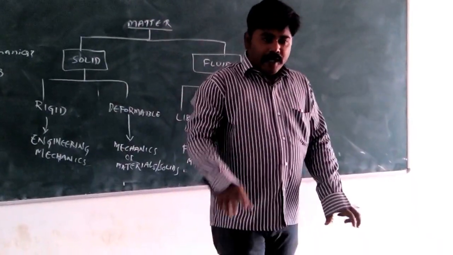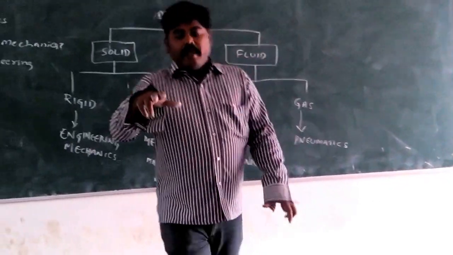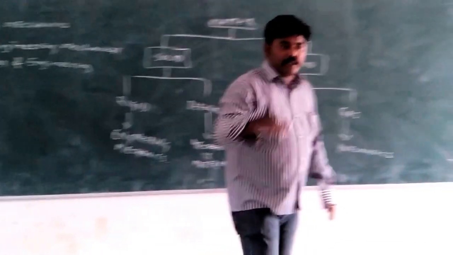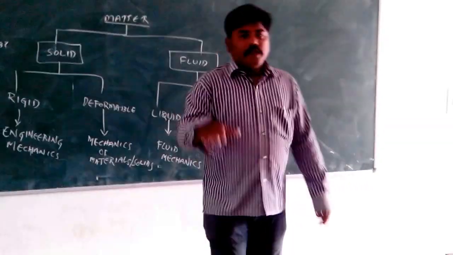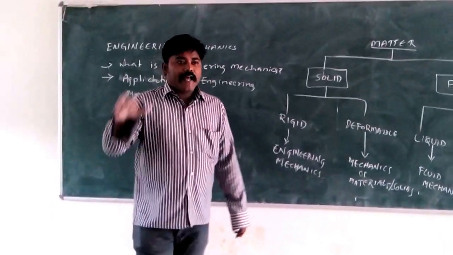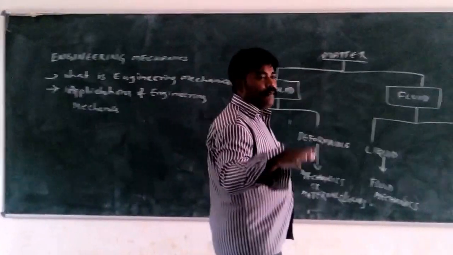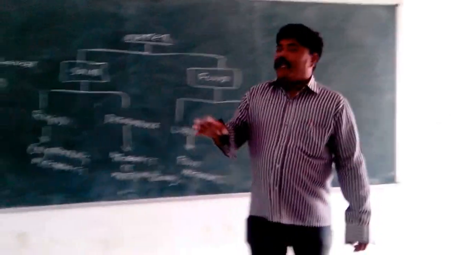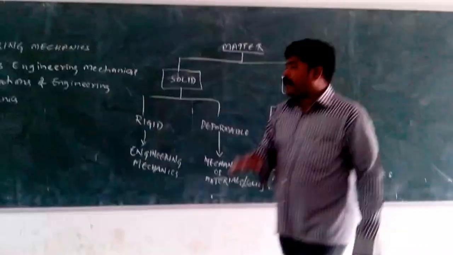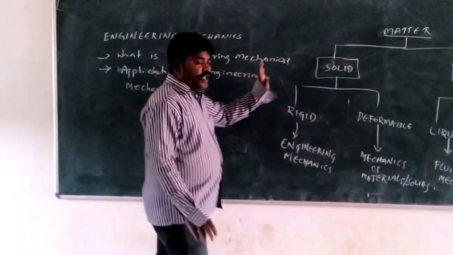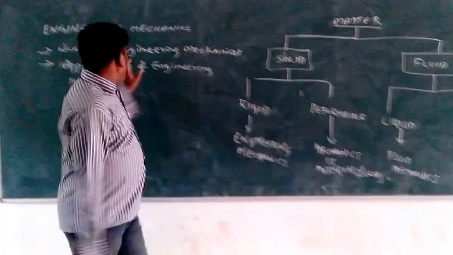So that means we should not apply the brake all at once. If you apply it slowly, the vehicle is not subjected to skidding. So that is why the amount of force to be applied and the direction of the force also play a vital role. That we are going to study in another branch of engineering mechanics called kinetics. So these are the different branches of engineering mechanics.